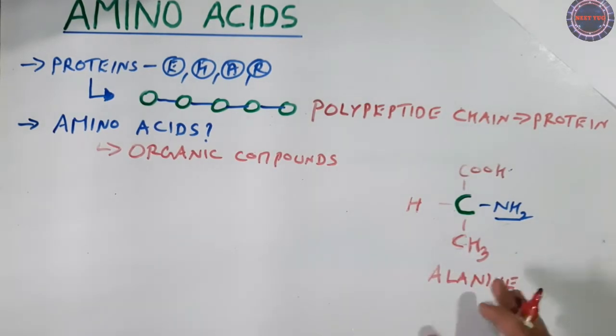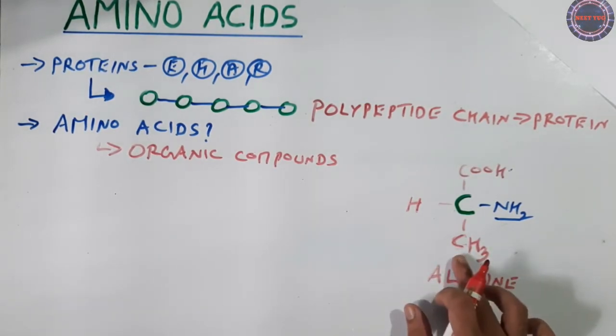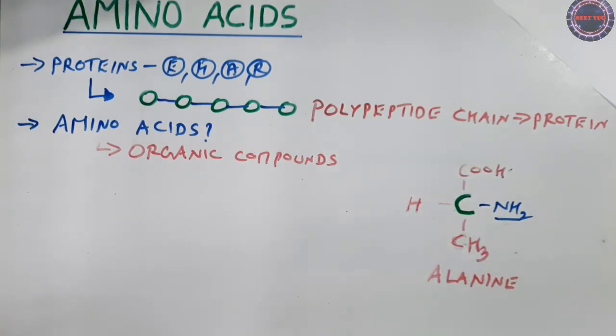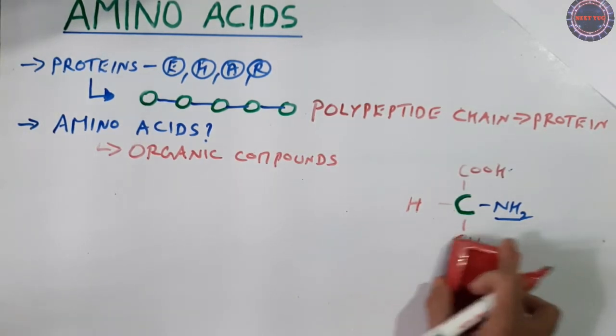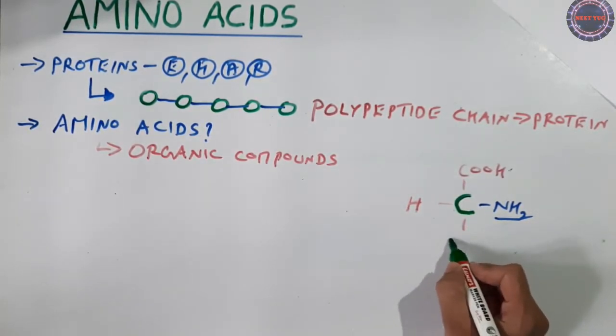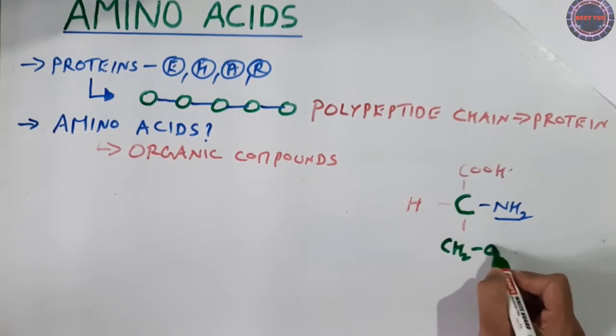So now you are getting the point actually. Based on the type of the R group in the amino acid, the amino acid changes. Correct? So different amino acids are possible. Now let me erase this CH3, the methyl group, and add a hydroxymethyl group. Let me write CH2OH now.